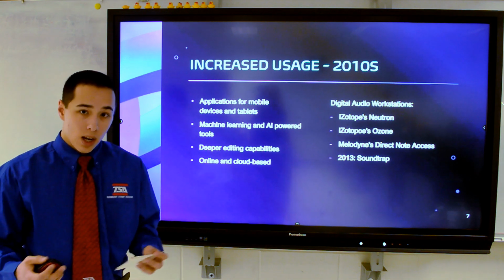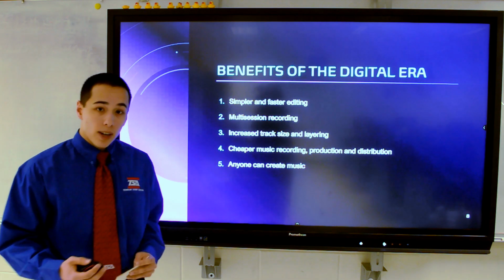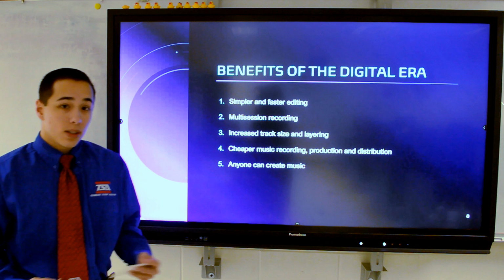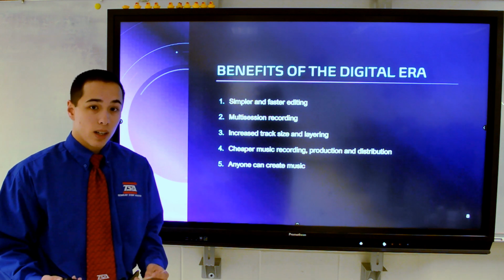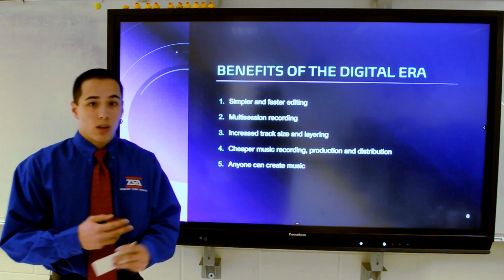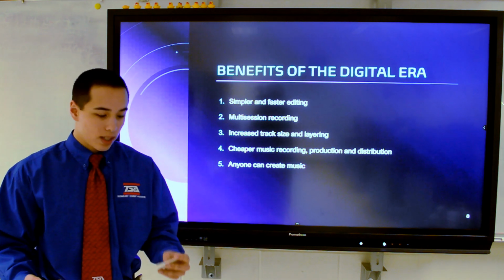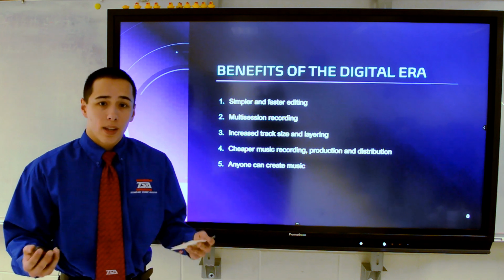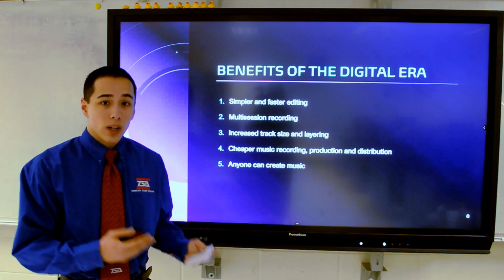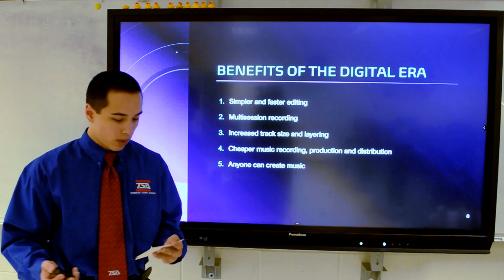In 2013, Soundtrap released the first online cloud-based DAW, and this allowed for greater collaboration in real time via the cloud. So the benefits of this digital age are firstly, simpler and faster editing. This is all due to the VST, multi-track recording, non-destructive editing, integration with all platforms, cross-compatibility, and cloud collaboration and saving. Additionally, the ability to record a song in multiple sessions made music production a whole lot easier.